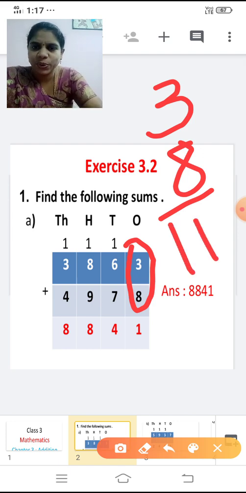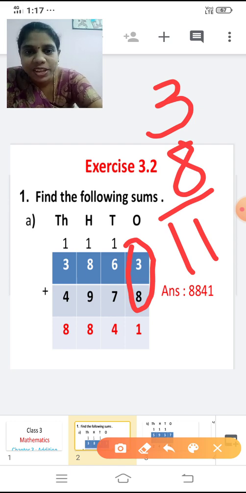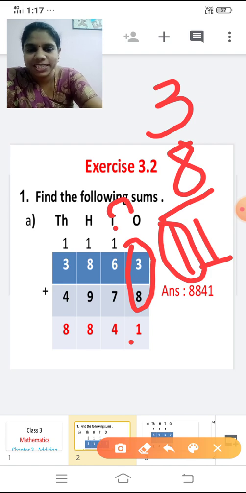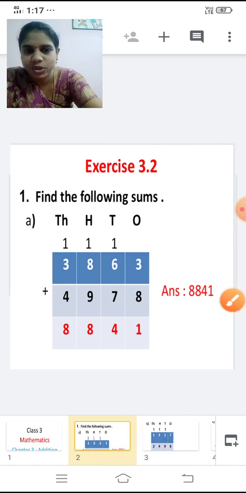So what will you do? You will write 11 directly? No. So what you have to do? Write 1 here and this 1 is carried forward to the next place. What is the next place? Tens place. This 1 is carried forward to the tens place. So I have carried forwarded the 1 to the tens place.